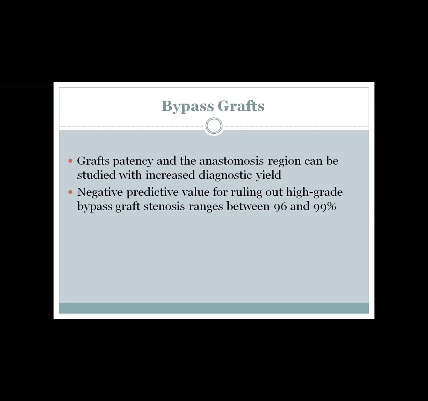It is patency rather than degree of stenosis. If it is high-grade stenosis or total occlusion, it is easy to be seen and confidently you can report it. But for mild or moderate, it is unlikely. You can say there is a patent graft, okay? Anastomosis, you can elaborate the anastomosis site very well and see if there is any narrowing or not.